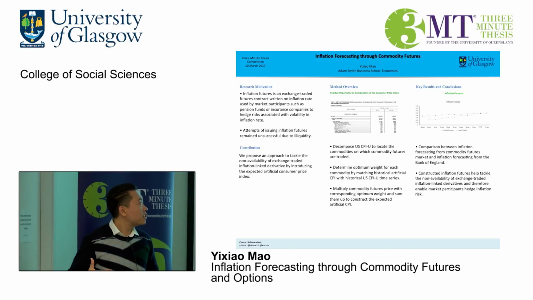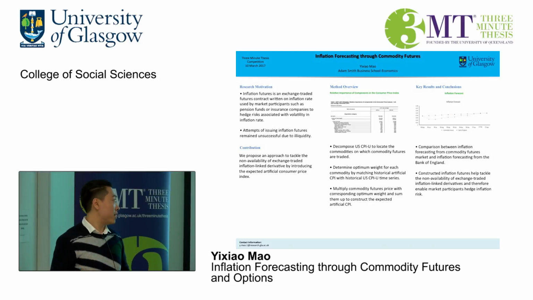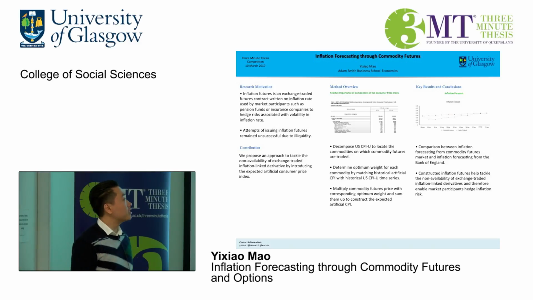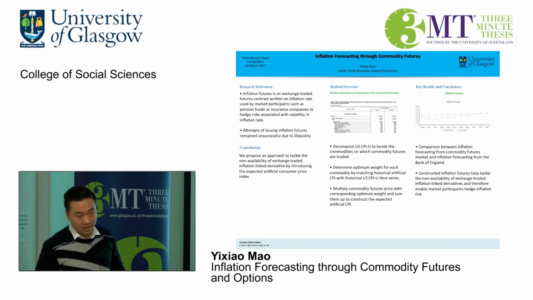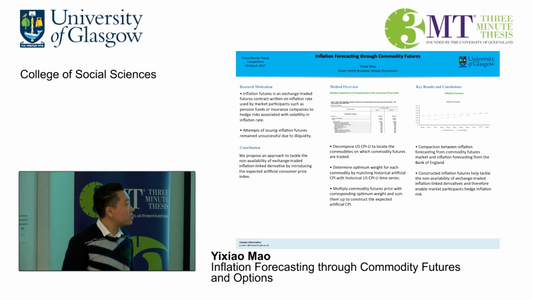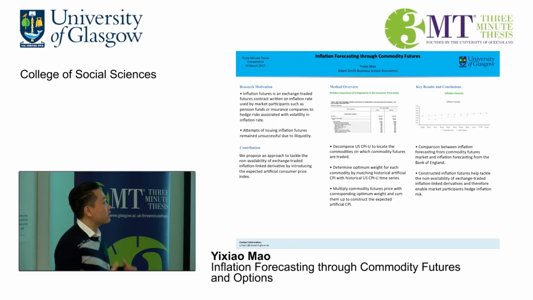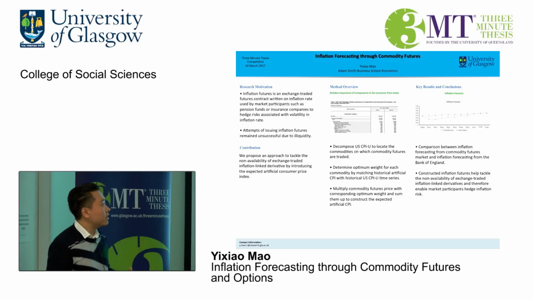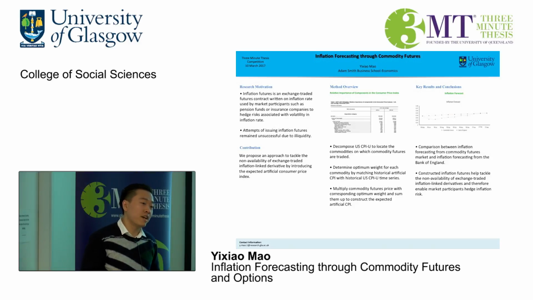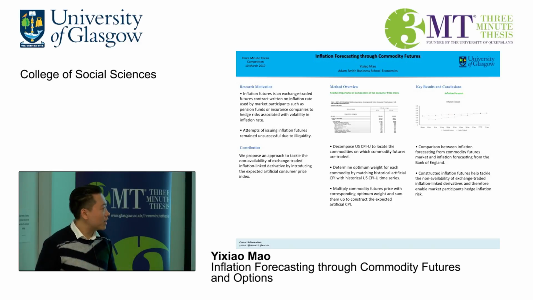So by using the term structure of the expected artificial CPI, we calculate the projection of the inflation forecast from May 2016 to March 2017. It can be seen that the inflation forecast from the commodity futures markets tracks closely the inflation forecast from the Bank of England. And furthermore, the term structure of inflation futures actually constructs inflation futures contracts. And these inflation futures contracts help tackle the non-availability of exchange-traded inflation-linked derivatives, and therefore enable market participants to hedge inflation risks.